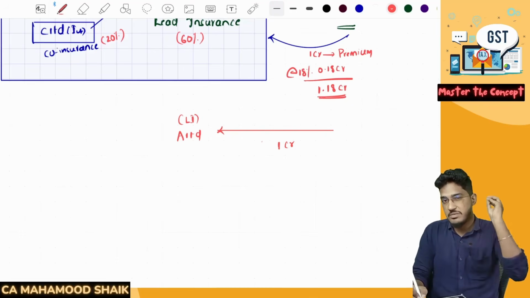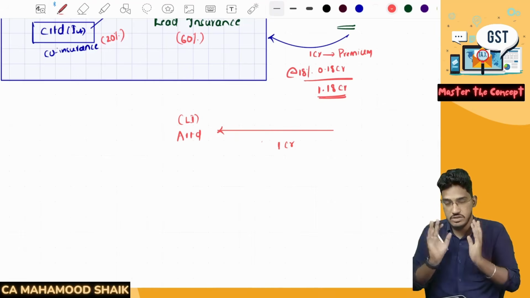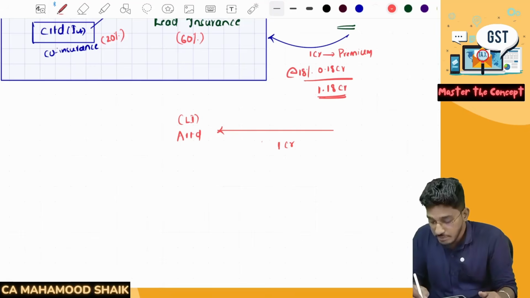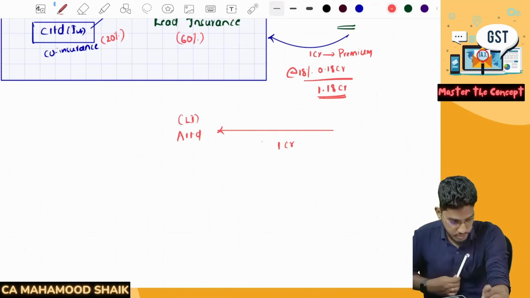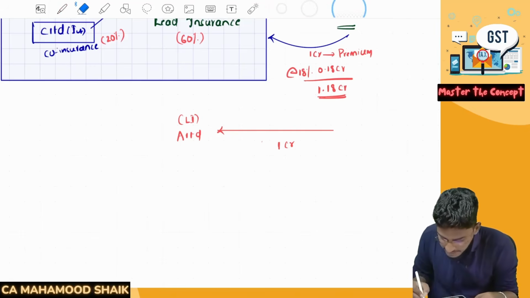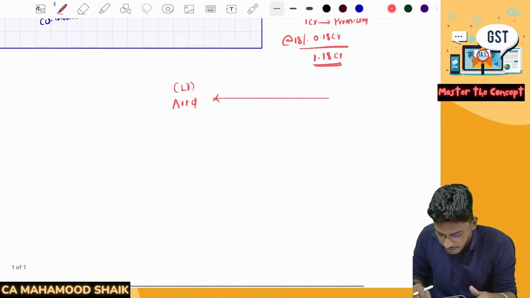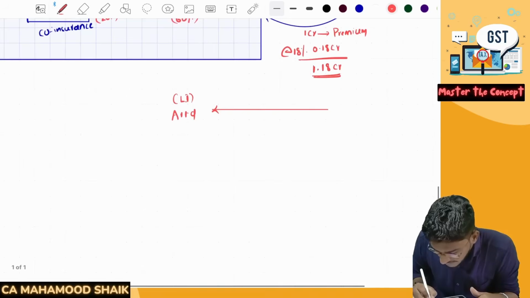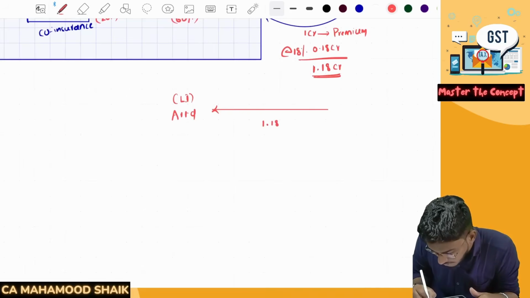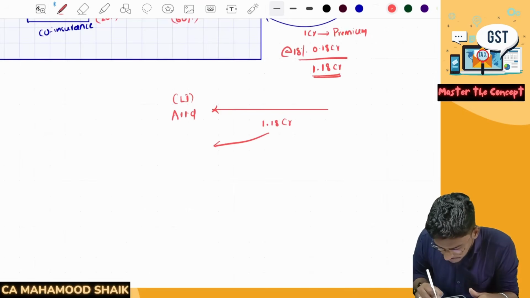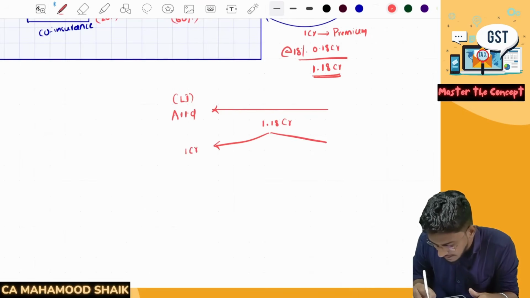Say, for example, the insurance company attracts 18% GST. 1 crore is the premium amount. 18% is the GST, which will come to 18 lakh rupees. Total premium they have collected is 1.18 crores. So generally how the settlement will work out is, A Limited will take the total premium of 1.18 crore. Out of that, 1 crore they will retain, and the balance 18 lakh rupees will be paid to the government.